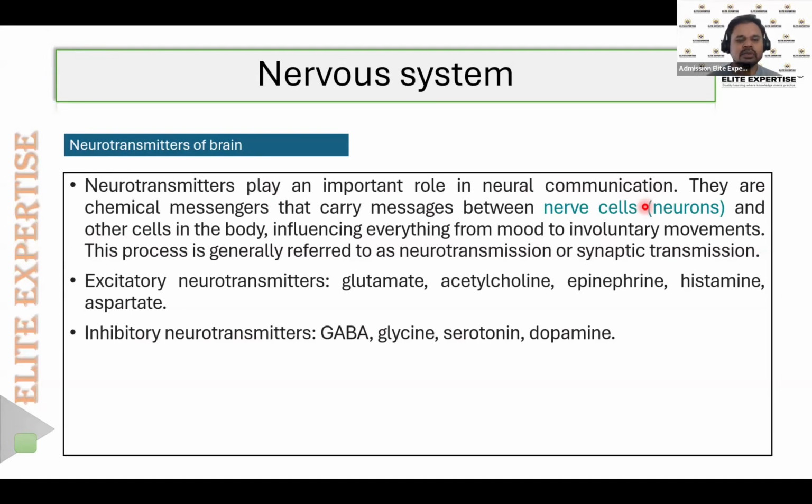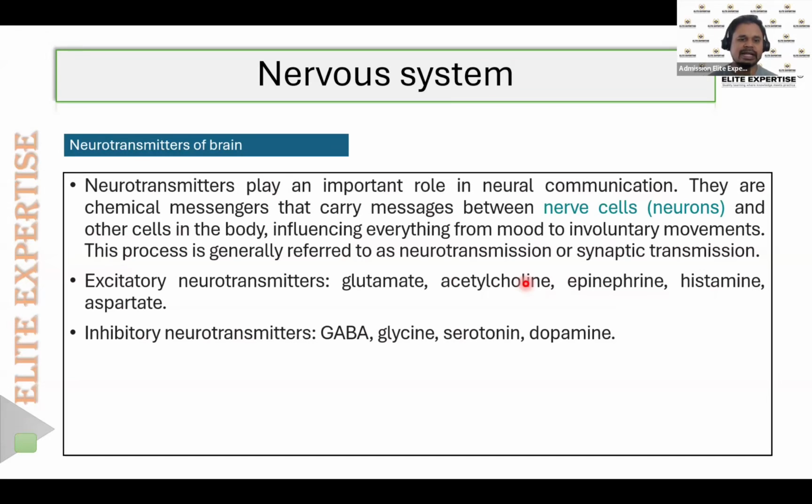Now let's have a look at the examples for excitatory transmitters. Glutamate, aspartate, and some other substances like acetylcholine, epinephrine, norepinephrine, and histamine are all examples of excitatory transmitters, which means that whenever they are released in the brain, they will excite the other neurons.